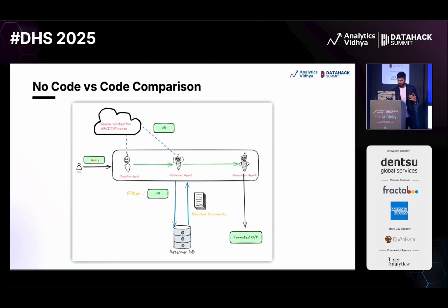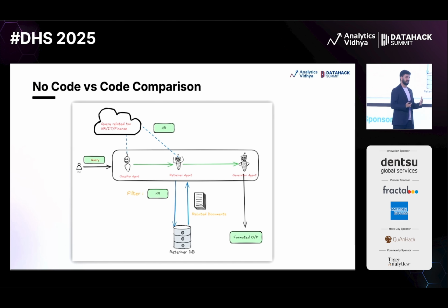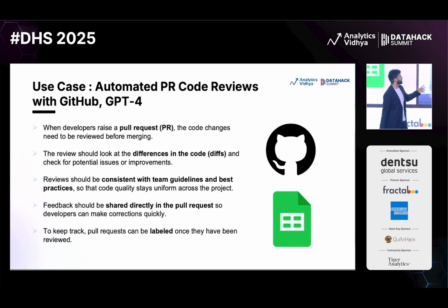Now, people who are from tech will hopefully be thinking, Mayank, that is all fine, but we are from technology. In IT, we have some very good use cases. We cannot use that. Well, that is where this technology has taken a lot of leap, right? So the next use case is automating PR code reviews, something on which I have spent days and not the best work which I used to like. But you can create a system which can do this code reviewing for you. It can handle the PR which you create. Let's say any change you make, it can tell you that this code is wrong, maybe you have to name the variable better.